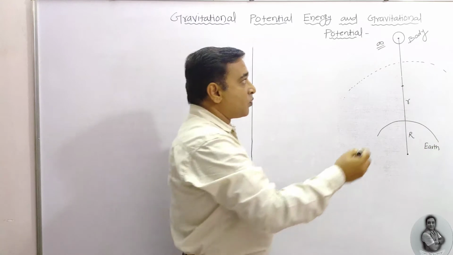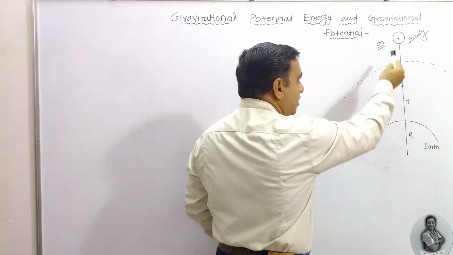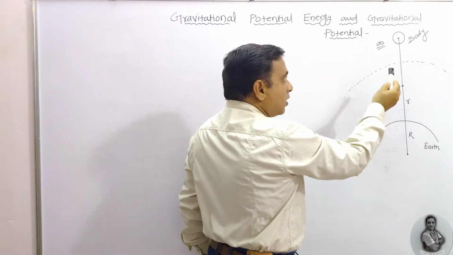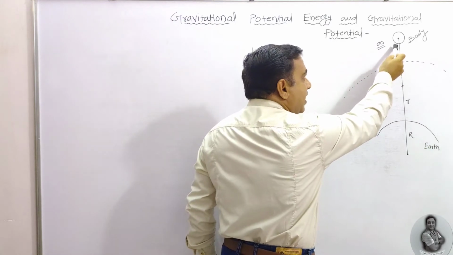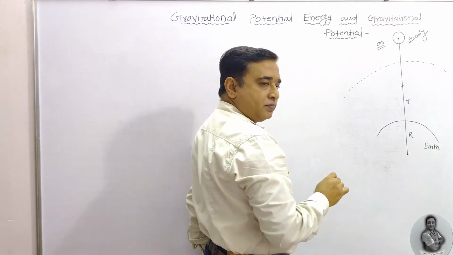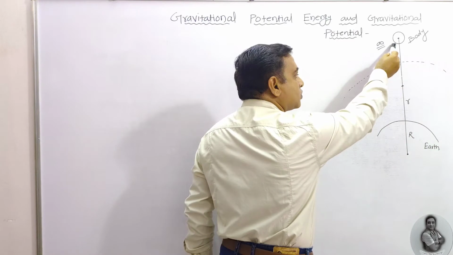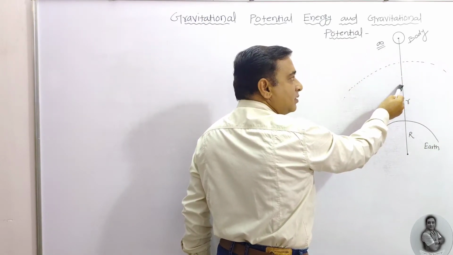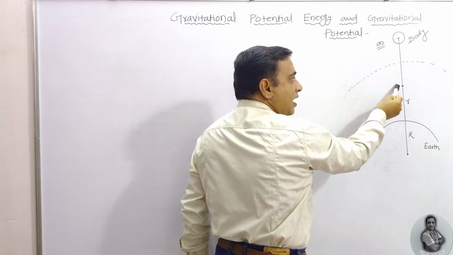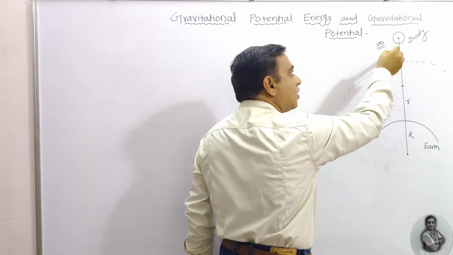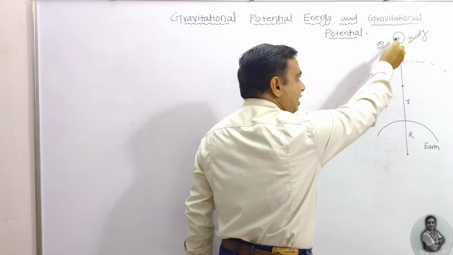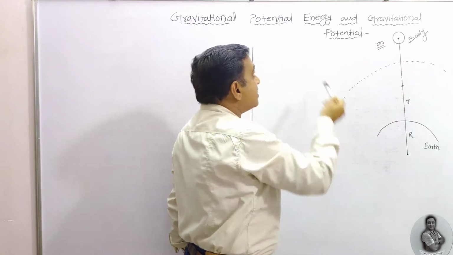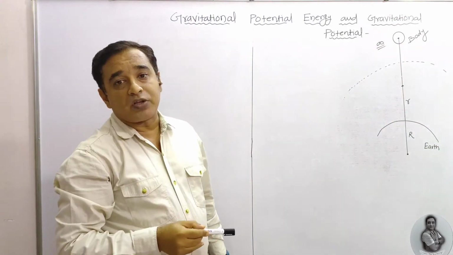Once again, if this is the body, the work done by the external force to bring it to a distance r, against the other's gravitational field, is known as gravitational potential energy.